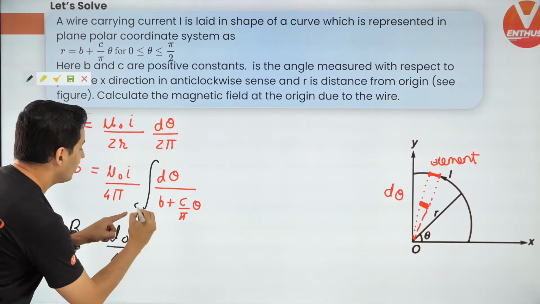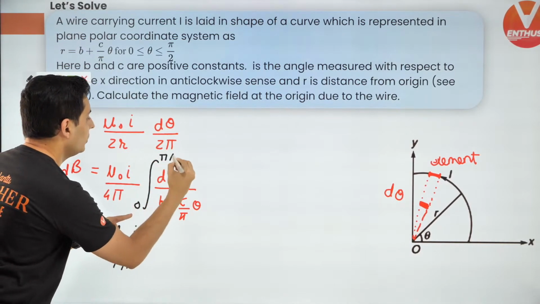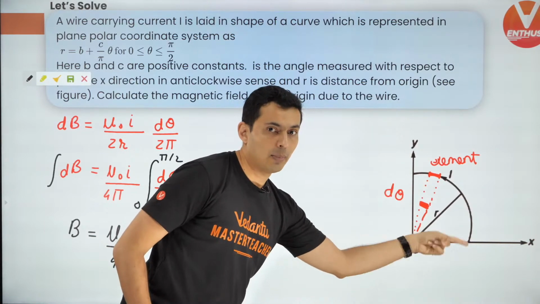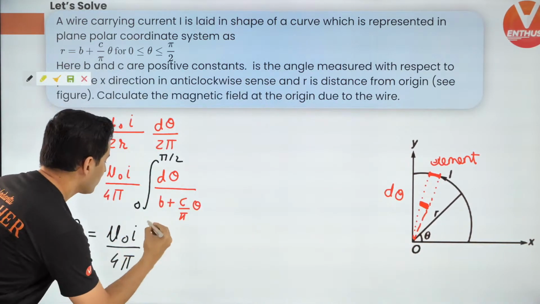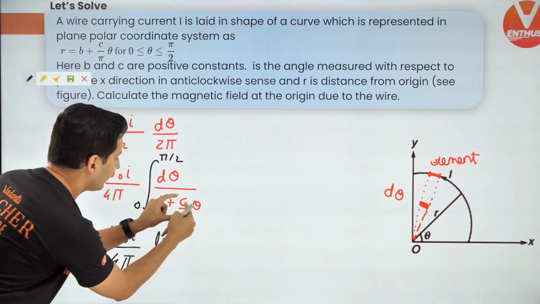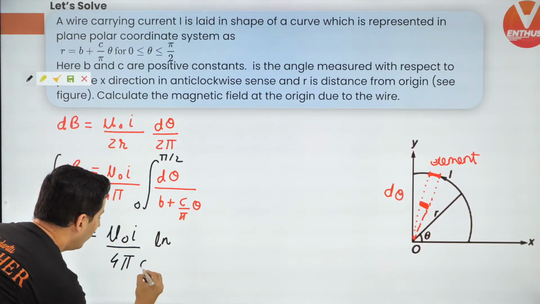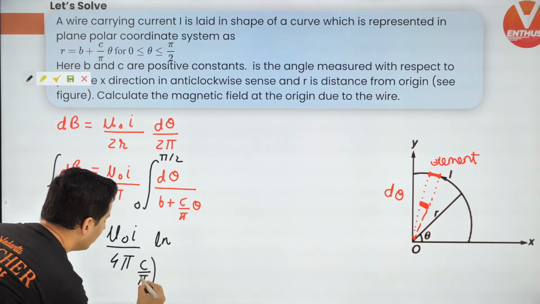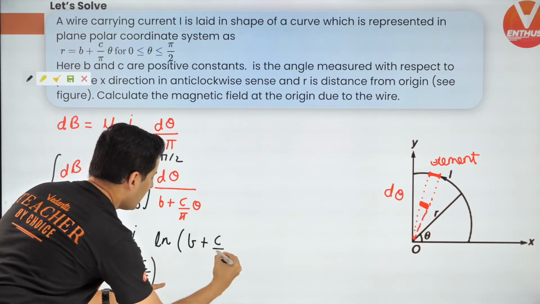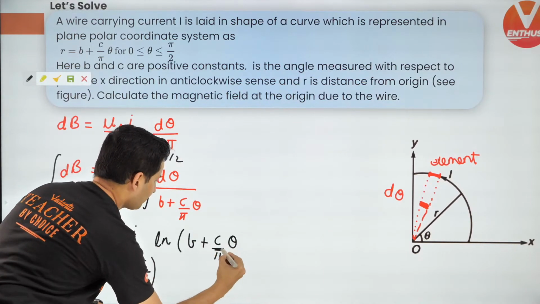Now the limits are going to be from 0 to pi by 2, because this is 0 and slowly the angle is going to go till pi by 2, 90 degrees. Okay, so this will be ln, put that coefficient of x, which is c by pi, below. So c by pi comes over here. Okay, ln b plus c by pi into theta.